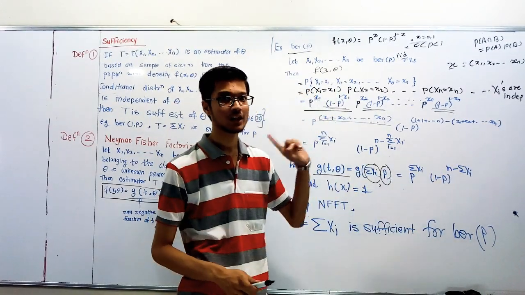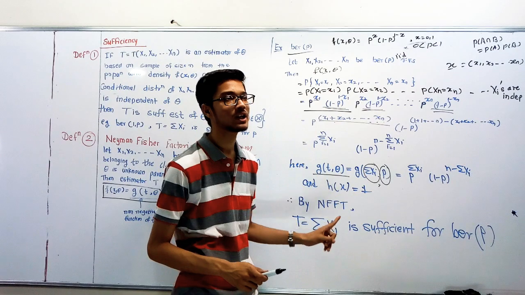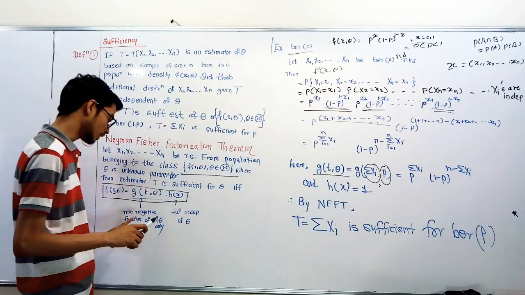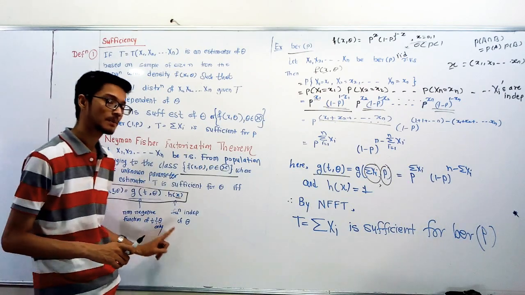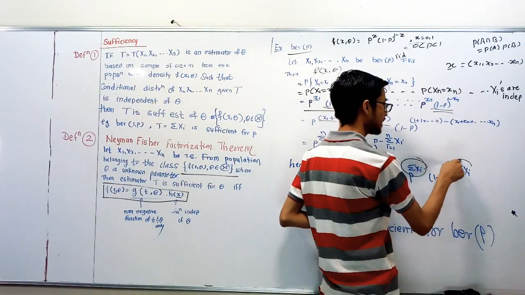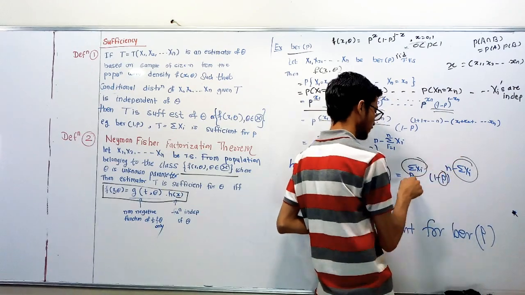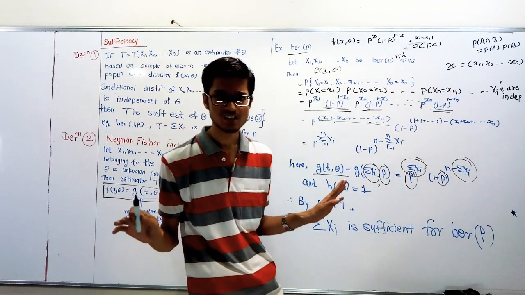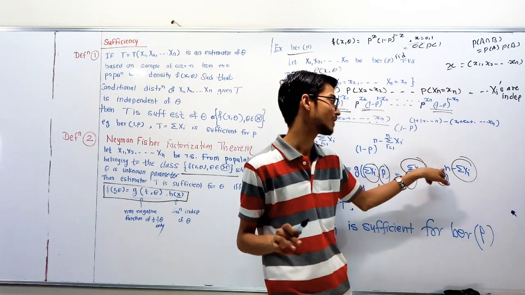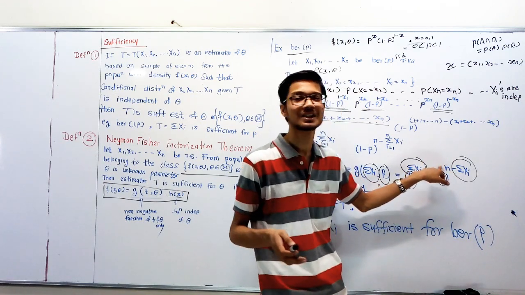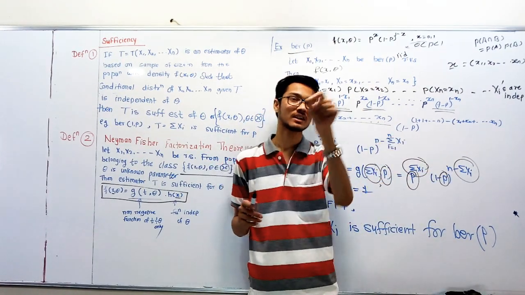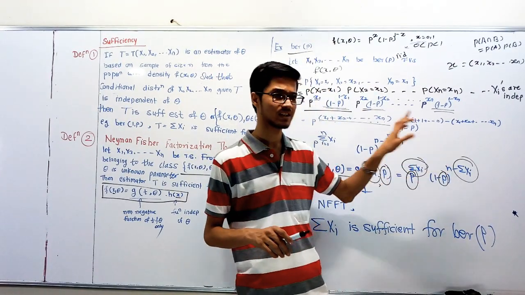It is a non-negative function which depends only on the statistic or estimator t and the parameter. Is there anything extra here? This n, you may think, is an extra parameter or extra thing. No, it is not. It is n, the number of random variables, therefore it is not any parameter.